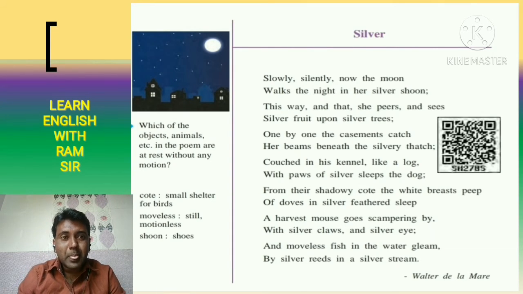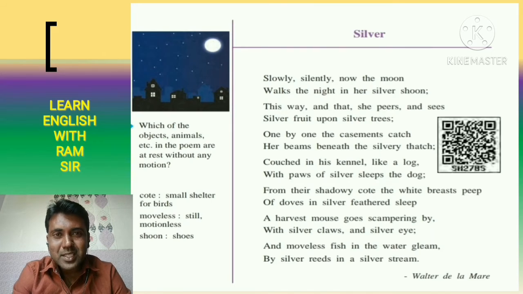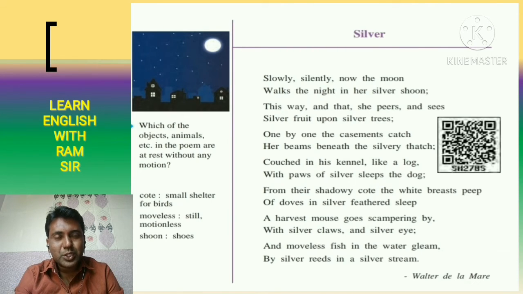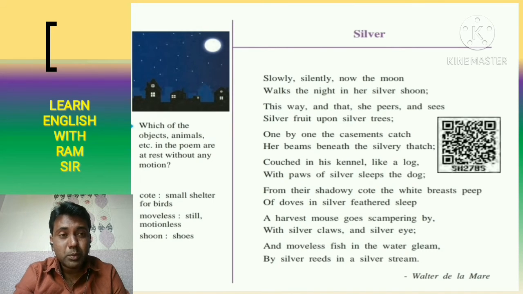And from their shadowy coat the white breast peep of doves in silver feathered sleep. Like the dog, the dove is also taking rest, but due to the silver color of the moonlight, from their shadowy coat, coat means the house of the bird, the white breast of the doves were looking feathery white, silvery, and very beautiful because of the moonlight.